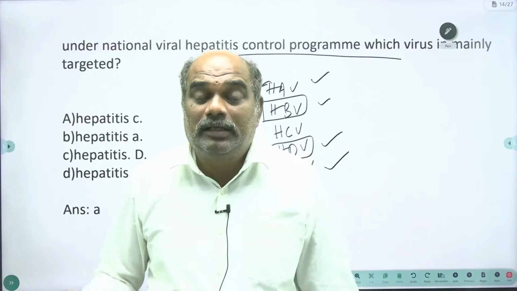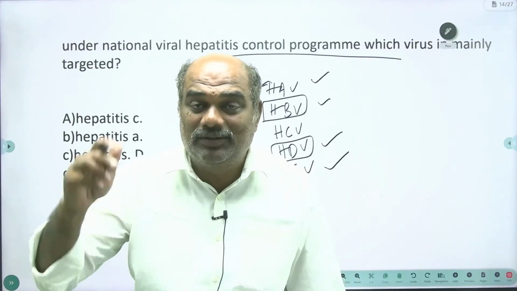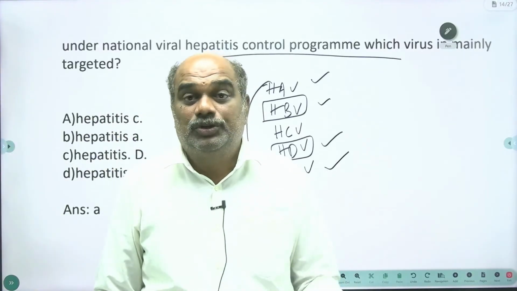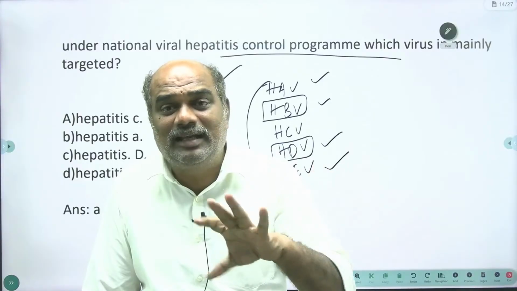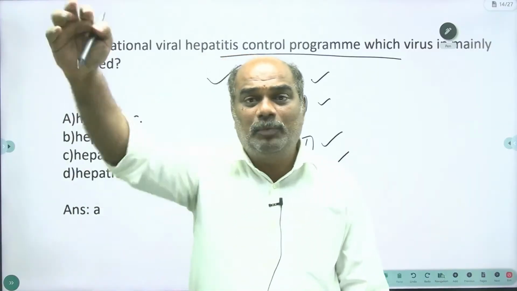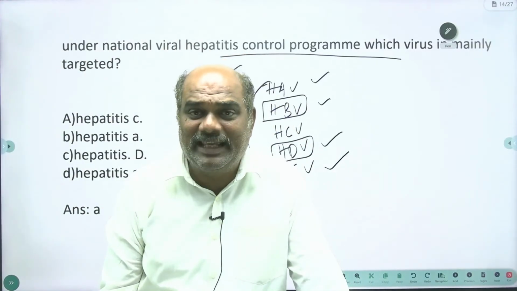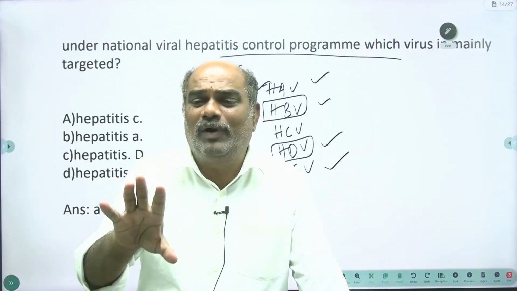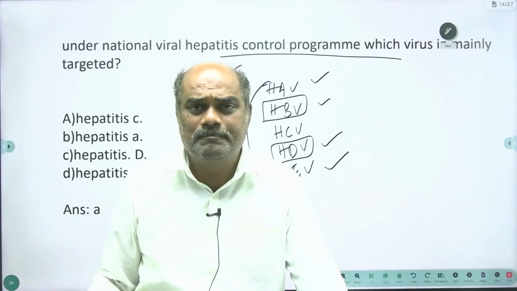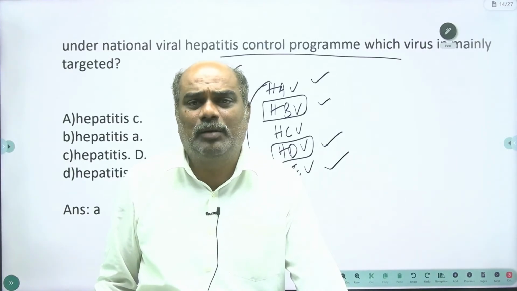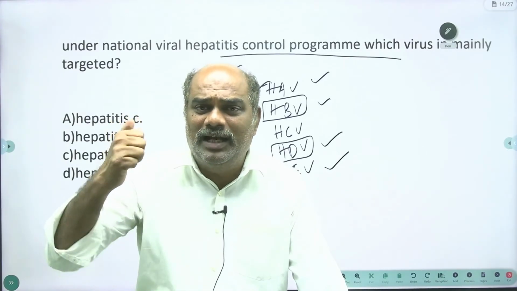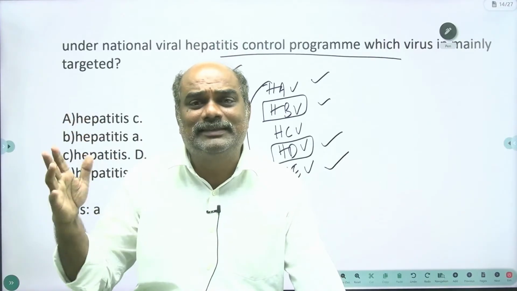I am repeating, for the survival of hepatitis D virus, who has to be there? Hepatitis B must be there. So if we can eliminate hepatitis B virus, hepatitis D virus will automatically be eliminated. What about hepatitis A and E? If you provide safe drinking water to every part of the world, there is no A and E. What about hepatitis B and D? If through vaccination you can eliminate B, automatically D is eliminated.